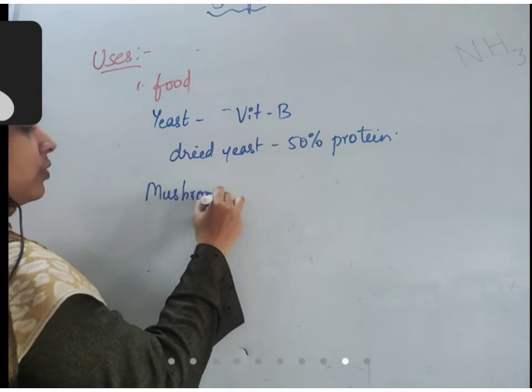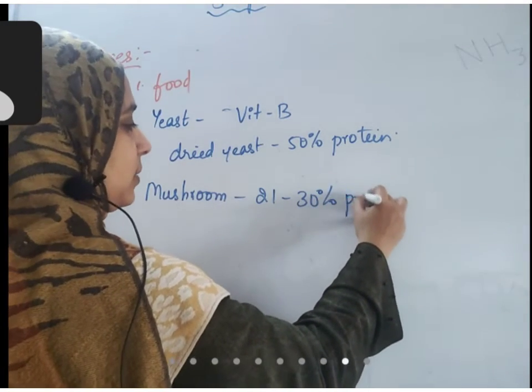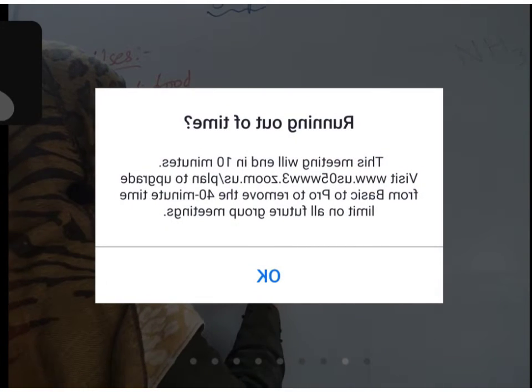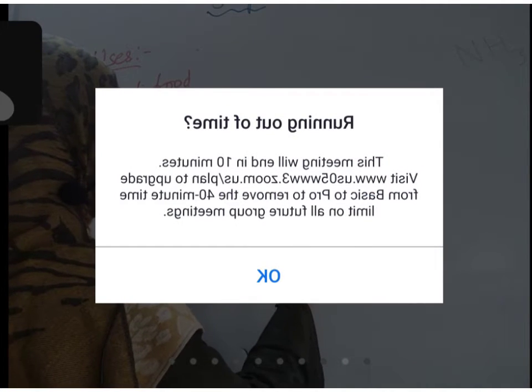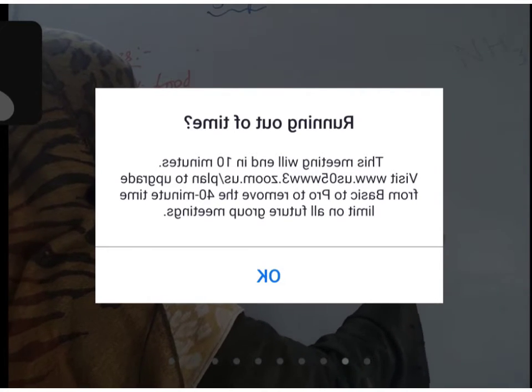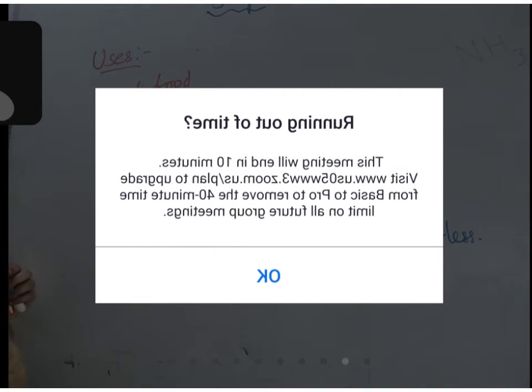Mushroom consists of 21 to 30% of protein. It has very little carbohydrate, and fats are very low. So it is a very good source of food.